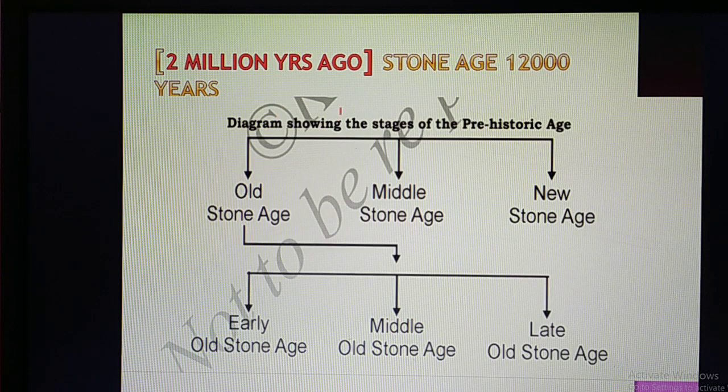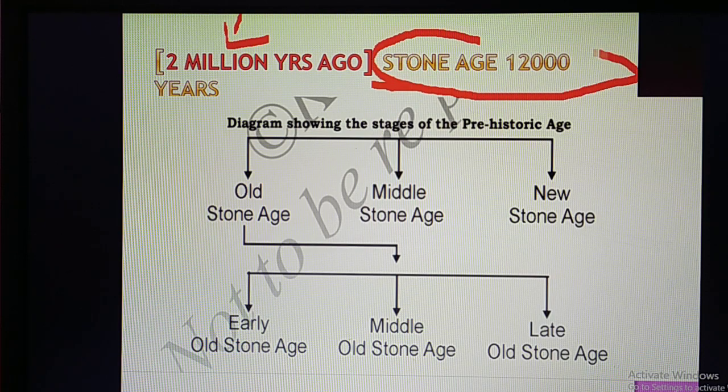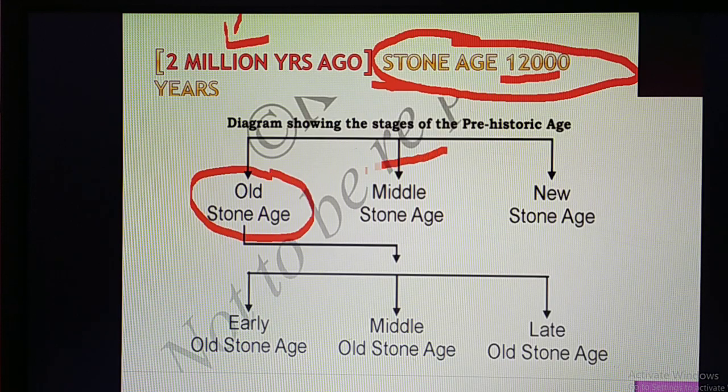Let us understand the Stone Age. If you want to understand in which era the Stone Age was present, you have to go back 2 million years. At that time it was the Stone Age, and the Stone Age lasted for about 12,000 years. The Stone Age can be divided into three parts: first Old Stone Age, Middle Stone Age, and finally New Stone Age.